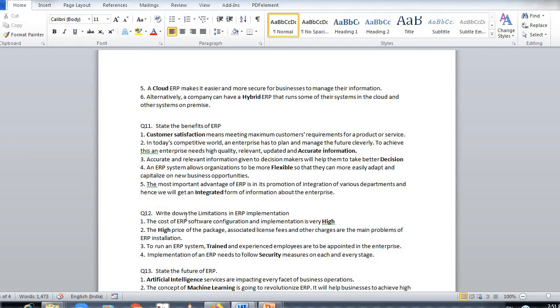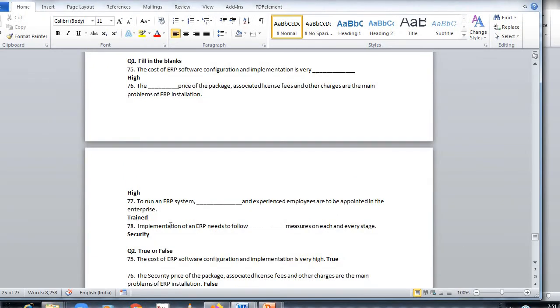We'll see the theory answer, fill in the blanks. The cost of ERP software configuration and implementation is very dash, answer is high. The dash price of the package, answer is high. Price of the package, associated license fees and other charges are the main problem of ERP installation. To run an ERP system dash, that is trained and experienced employees are to be implemented in the enterprise. In the implementation of ERP, need to follow dash, that is security measures, at each and every stage.